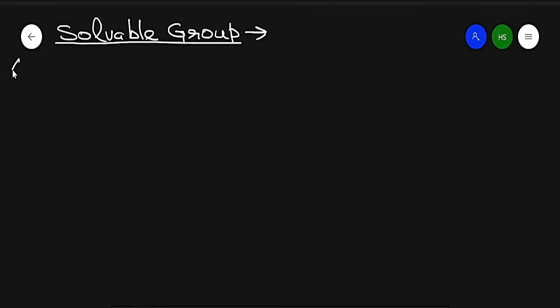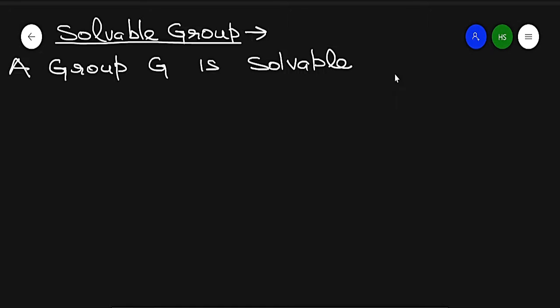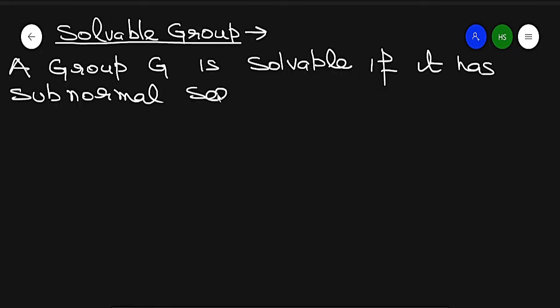So, definition: a group G is solvable if it has a subnormal series.